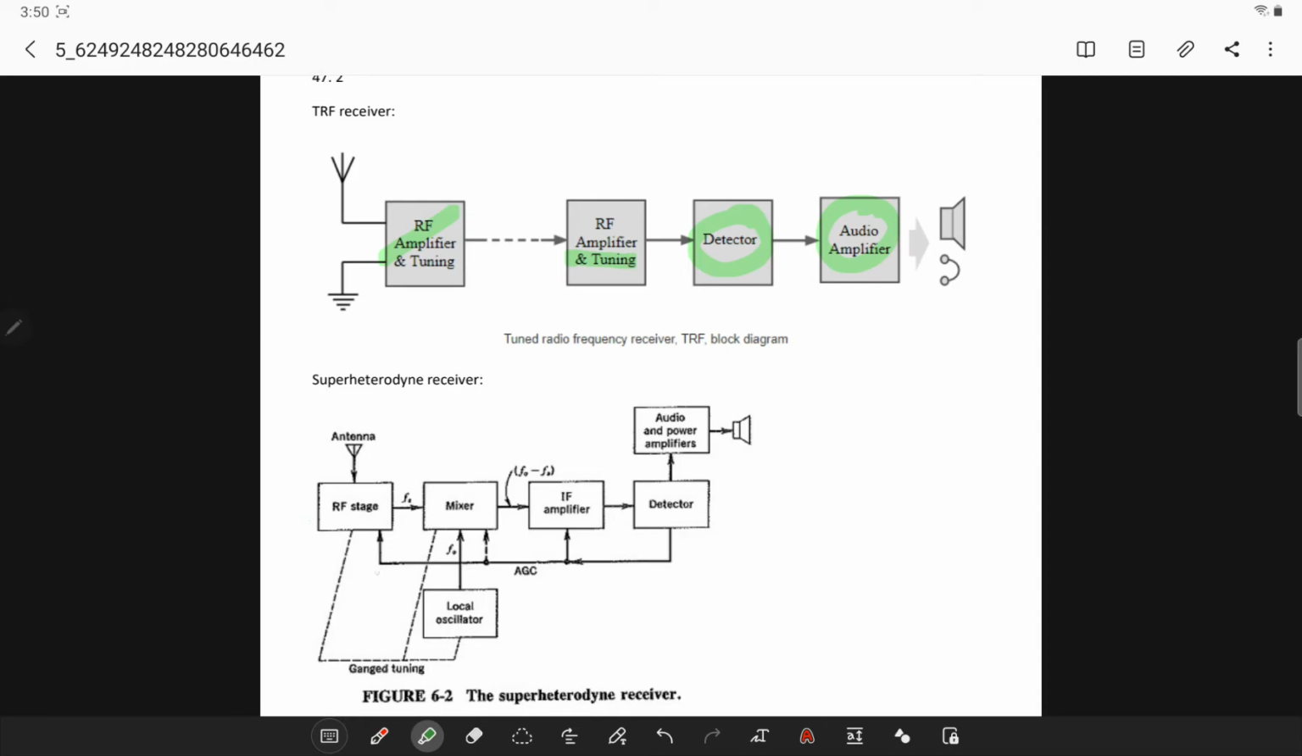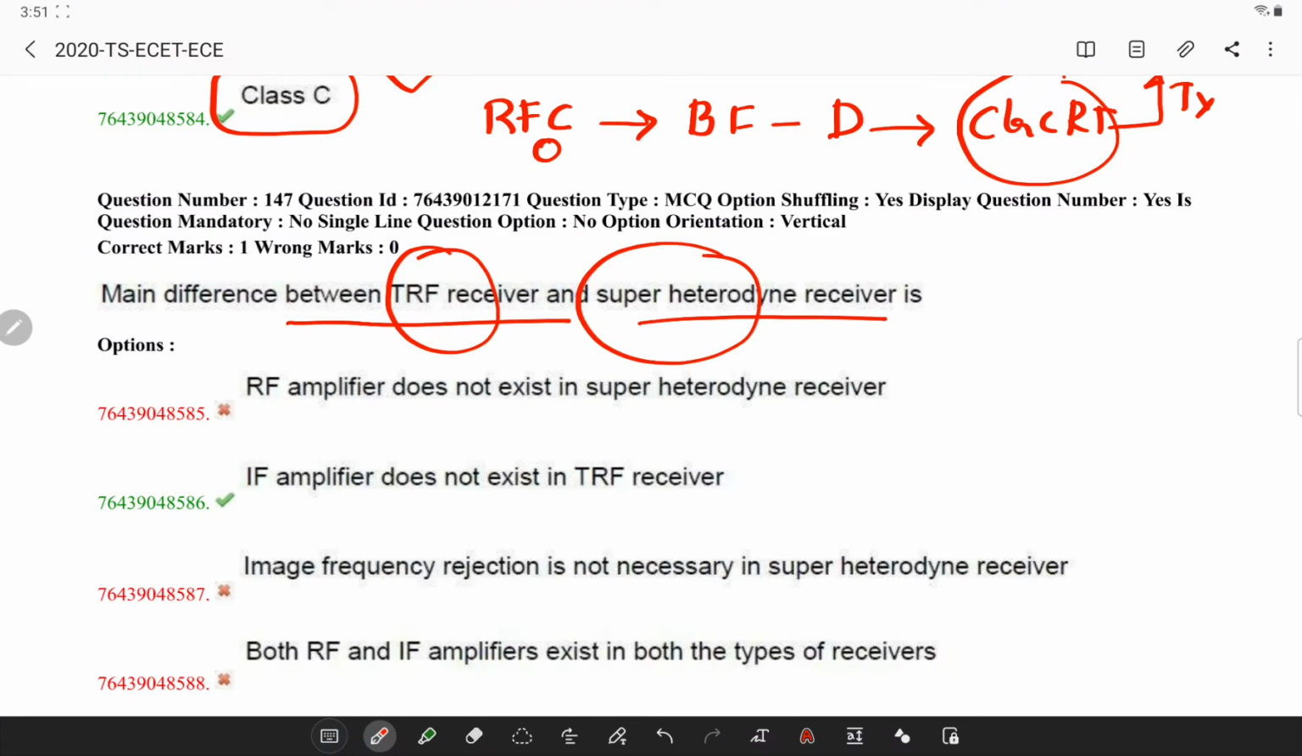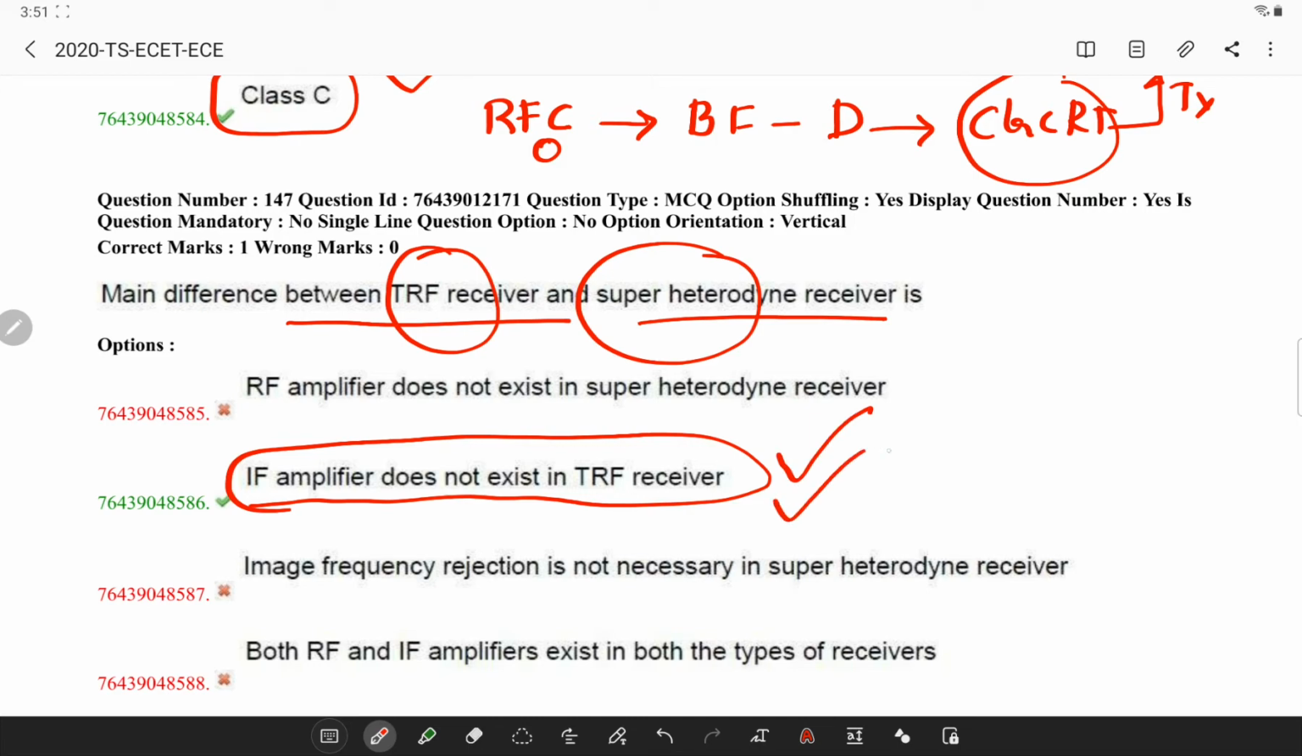Whereas in a superheterodyne receiver, this is very important, you will have an RF stage with antenna and the local oscillator producing the particular frequency, a mixer, IF amplifier, detector and power amplifier. So these block diagrams are very important, try to make a note of them. So the IF amplifier will not exist in a TRF receiver.